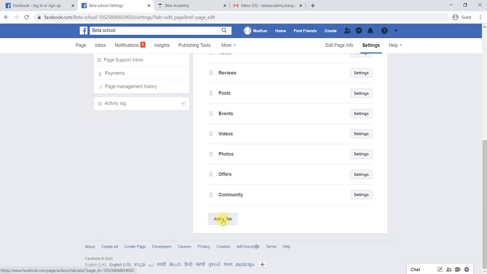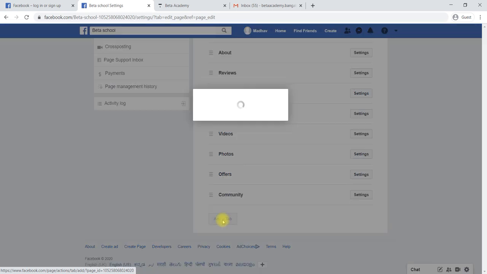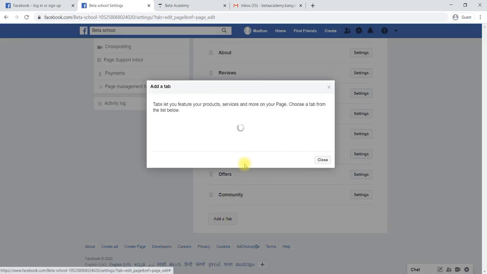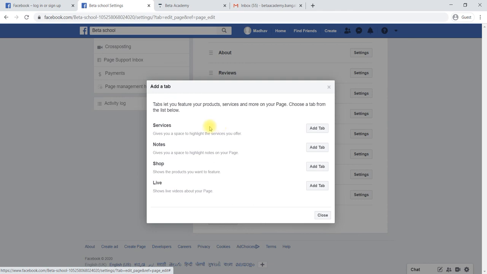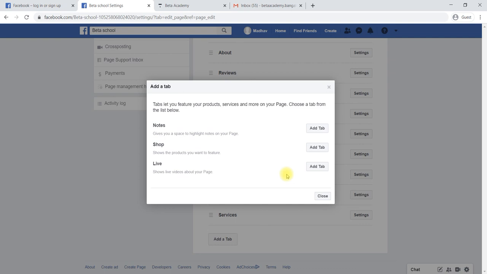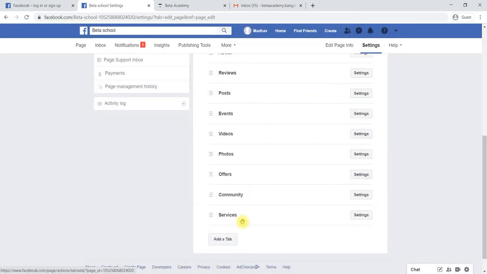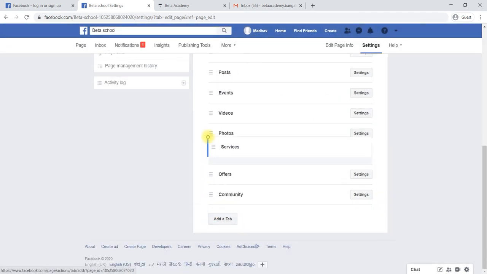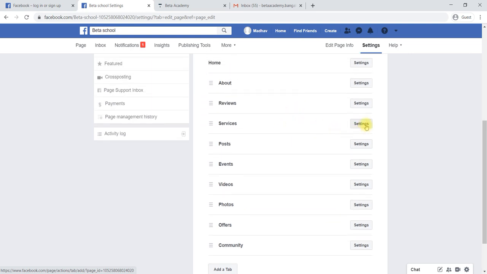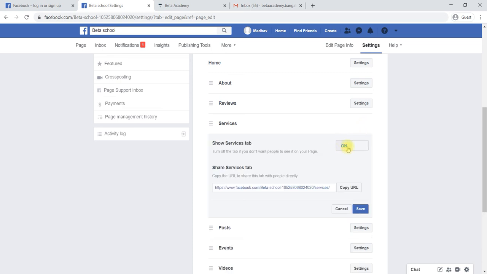Then what we can do is add a tab here. You can create a tab like services, shop, live, like this. Services I would like to show, so add a tab called services. If you would like to add a tab live, you can add it here. Shop, add it here. Like this we can add it. For example, services we added, and it should be here. And later you can change the settings. If you would like to turn off, you can turn off.